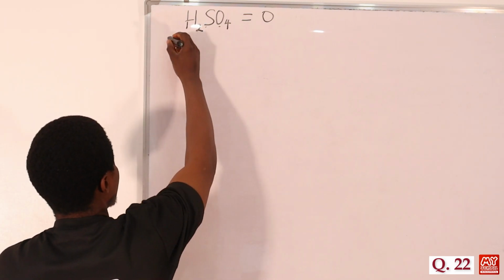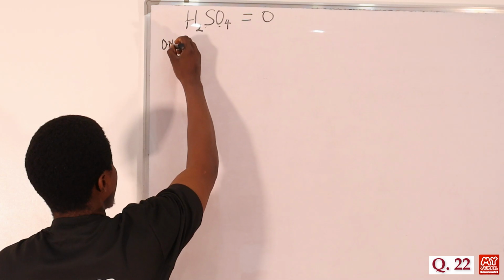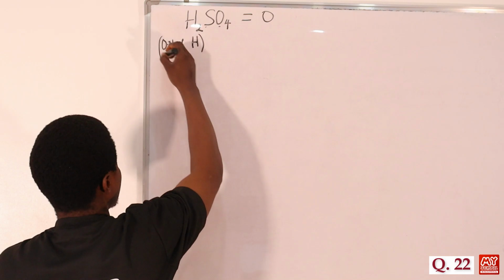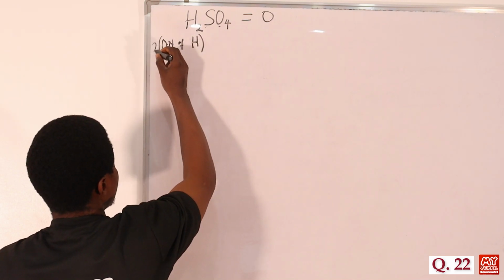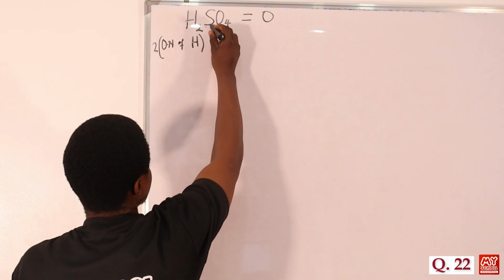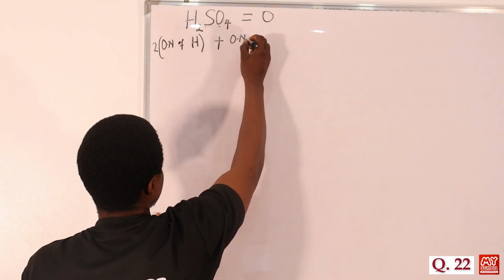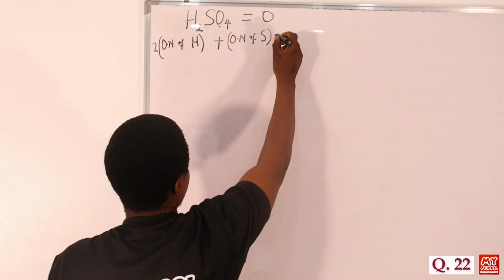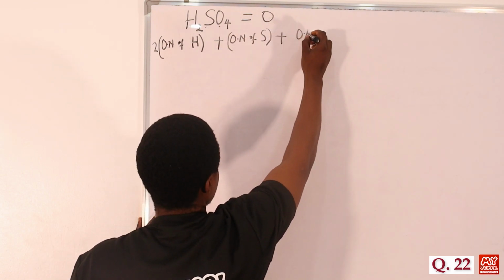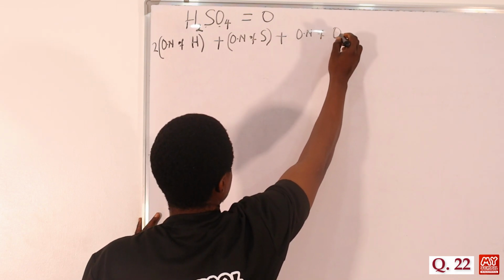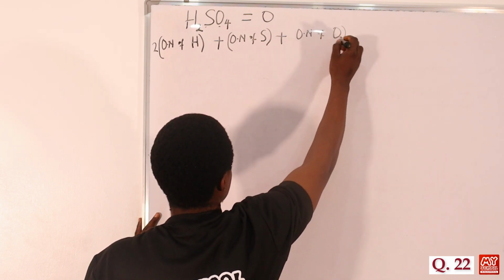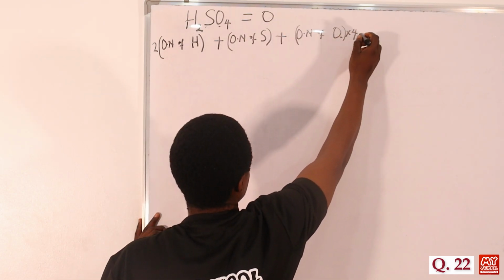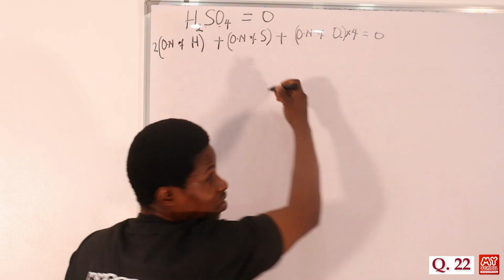So this is what we have: oxidation number of hydrogen here, because we have 2 of it, so we have times 2 here, plus oxidation number of sulfur, I'll write ON of sulfur here, plus oxidation number of oxygen here. But we have 4 moles of that, so we have times 4 here. So this will be equal to 0. So this is what we are going to battle with.